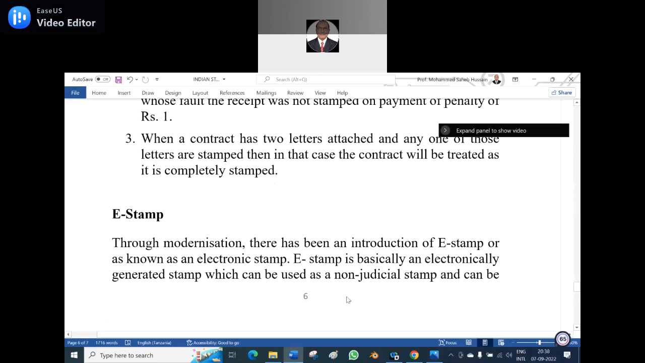Is it clear? See, 2 letters are there, 2 pages are there. On 1 page you stamped everything. Do they reject the other letter or other page? Answer, participants. No, it will not be rejected.